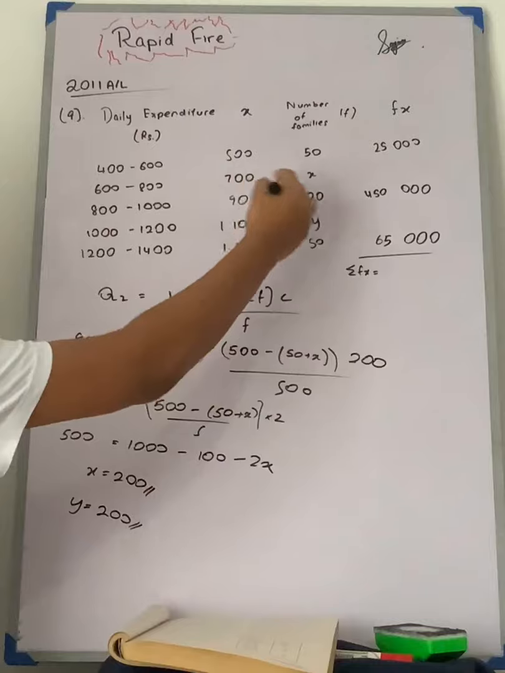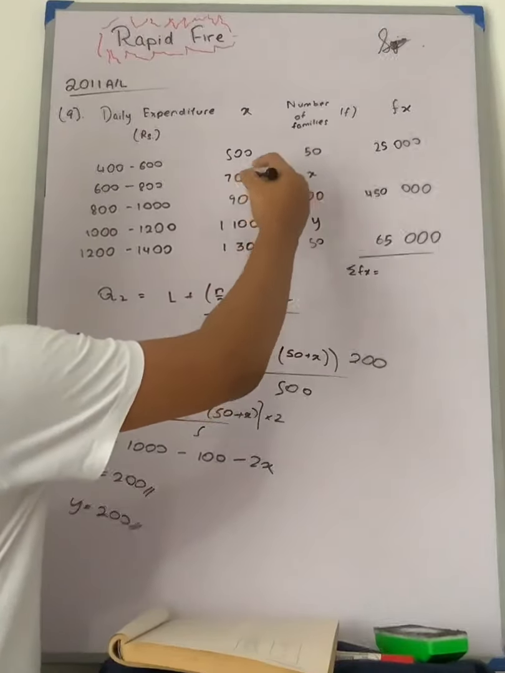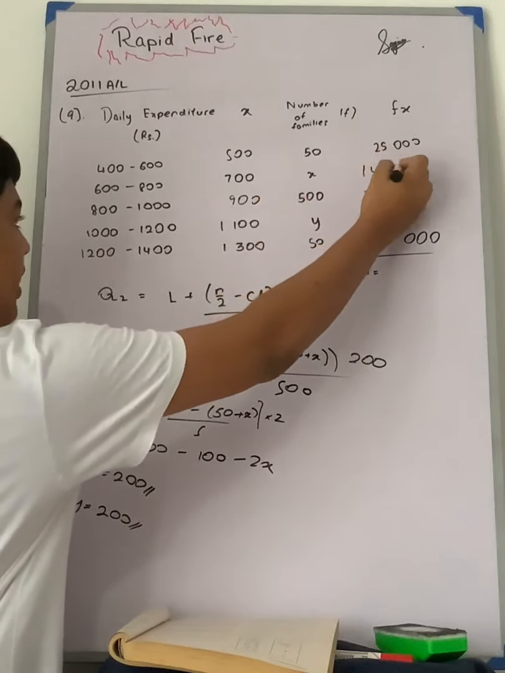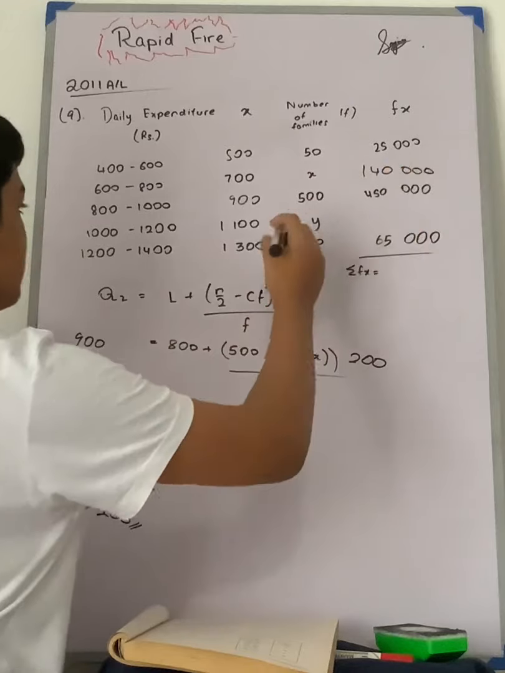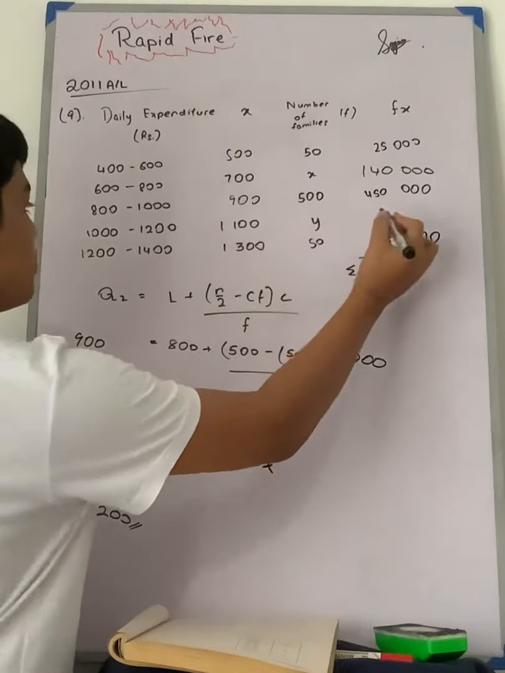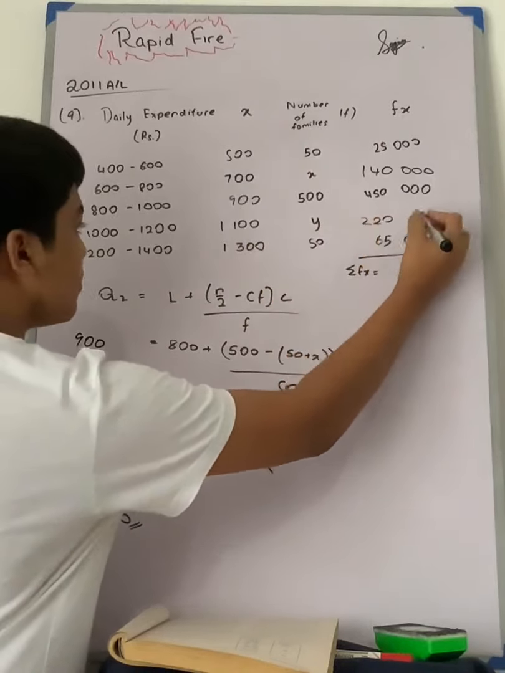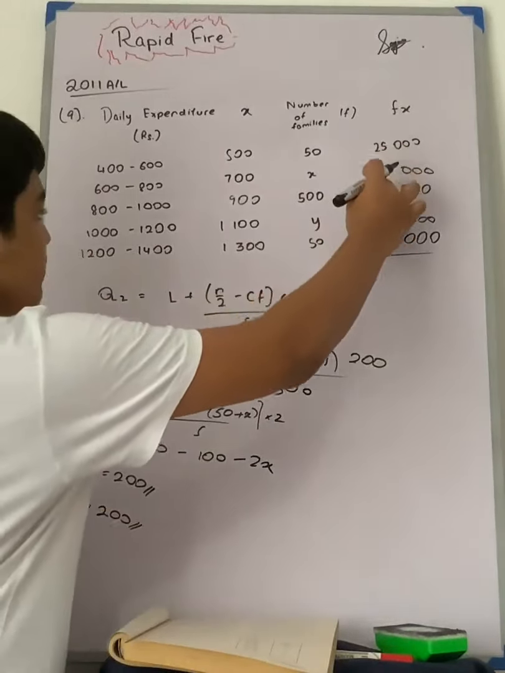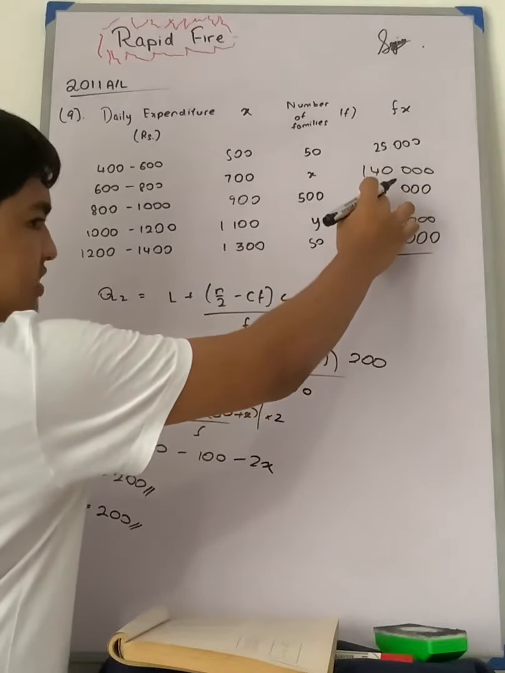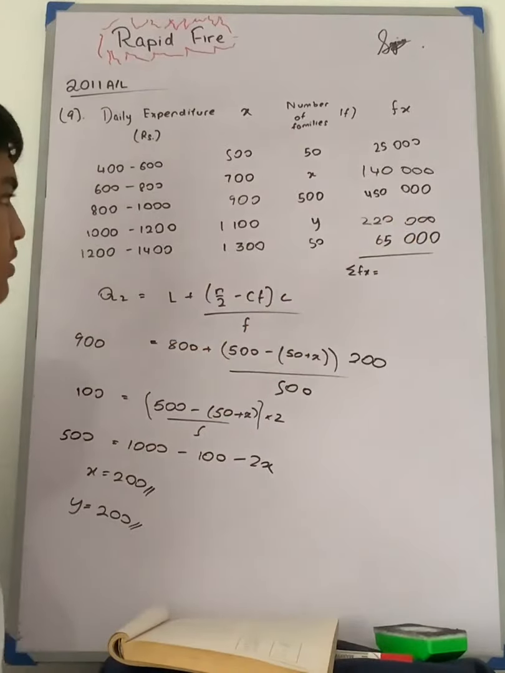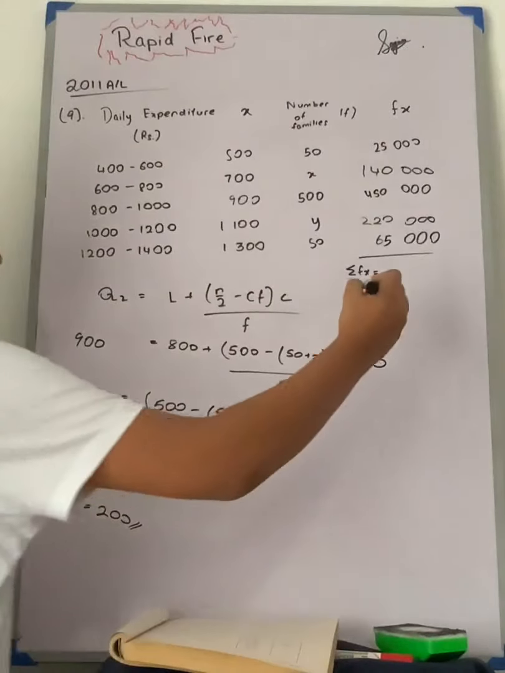So we can multiply these values here for fx. So 700 into 200 is 140,000. And for this one, the 200 is 220,000. So we are going to find sigma fx so that we can find the mean. So 165,000, 615,000. 615,000 plus 220 is 835,000, 835, 840. So we are going to get 900,000.